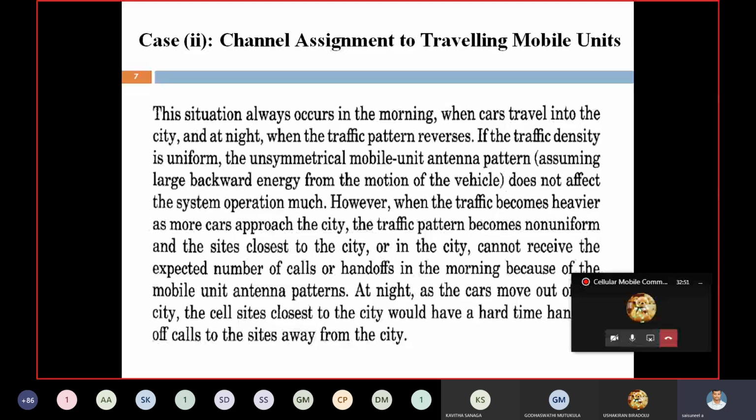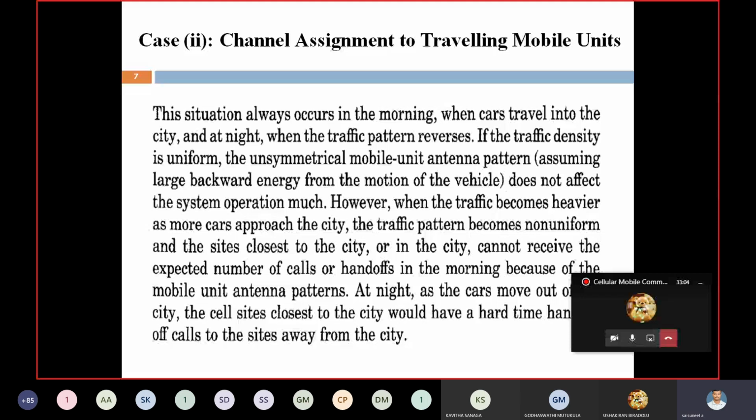That's why the channel assignment to a traveling mobile unit is temporary, on a shorter basis.